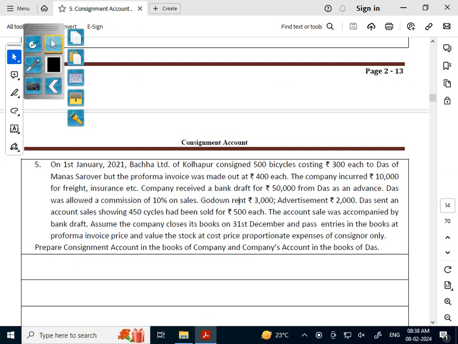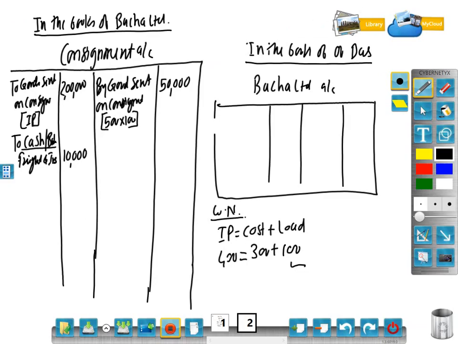The company received a bank draft for rupees 50,000. The company received a bank draft for rupees 50,000, from whom? From Das. So first of all, try to understand what the journal entry is. The journal entry is nothing but cash or bank account debit to Das, the consignee, right? Cash or bank to consignee. Consignee means Das.